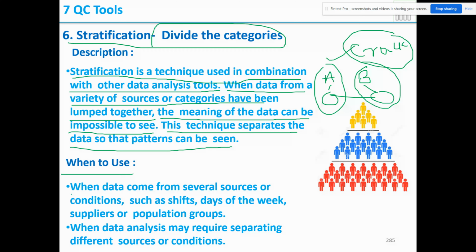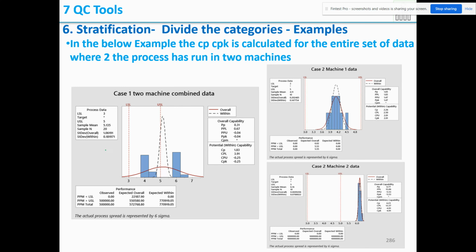So when to use it? When data comes from several sources or conditions such as shift, days of the week, supplier wise or population groups. When the data analysis may require separating different sources or conditions. So what is the meaning of that? That means from different conditions we are going to see the data. In that way we can use stratification.